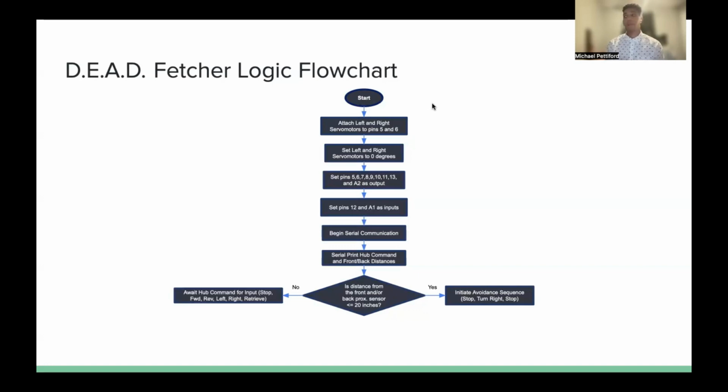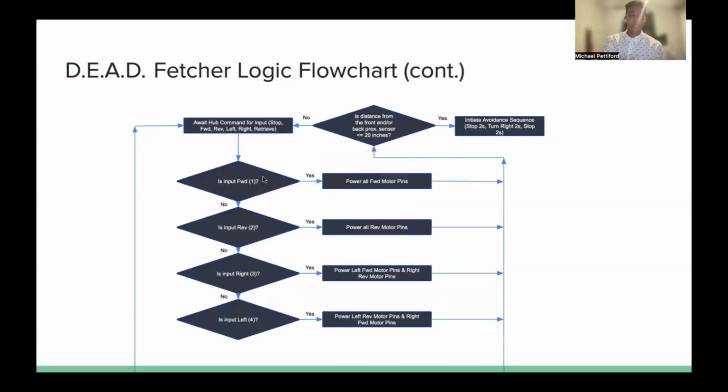At that point, the central hub is going to tell the robot whether to move forward, reverse, left, right, stop, retreat, and retrieve the probe as necessary. Here you can see each of the inputs is related to an alphanumeric number. So 1 will be forward, and that will power all forward motor pins. 2 is reverse, and that will power all reverse motor pins. Right is 3, and that will power the left forward motor pins and right reverse motor pins. And left is 4, and that will power the left reverse motor pins and right forward motor pins.